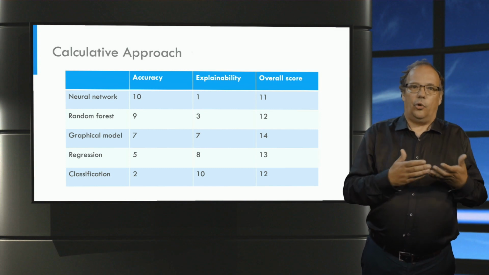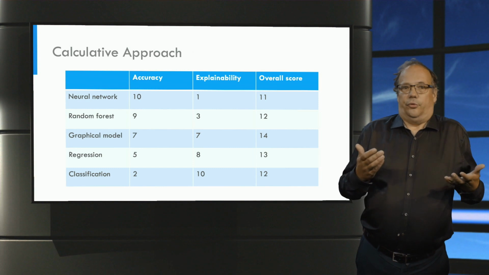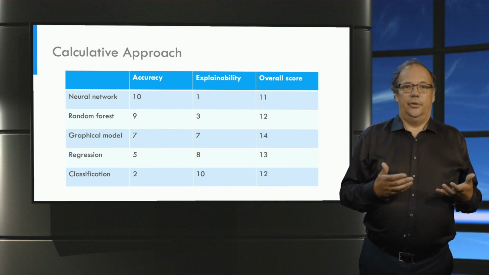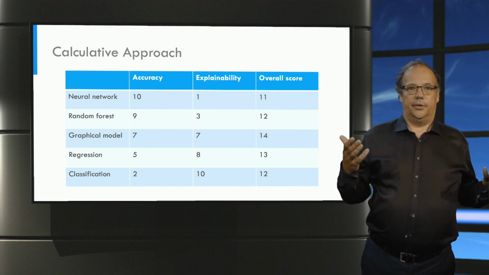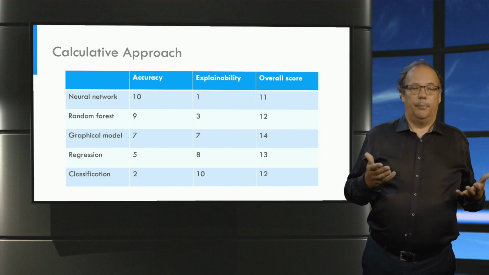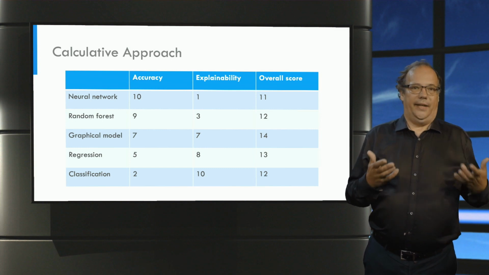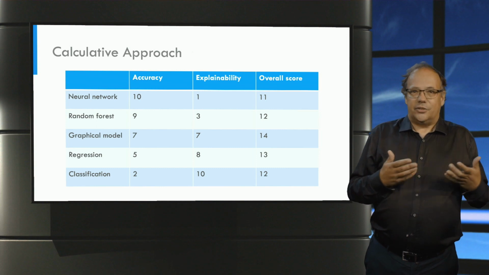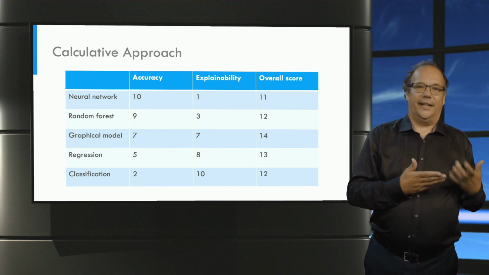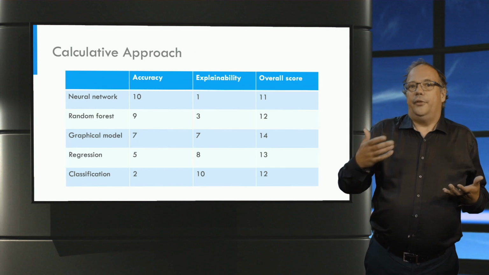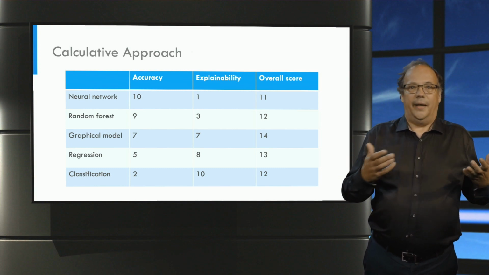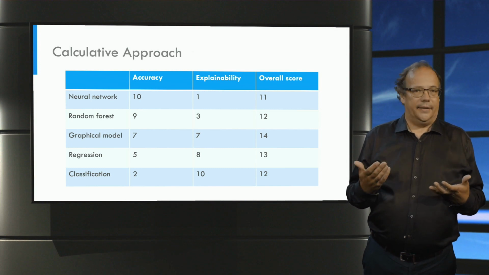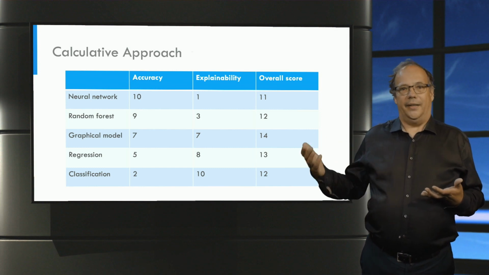How do we determine the score of each alternative? This depends on your own judgment, but people may disagree about this. Another issue is whether the two values are equally important. We might add weights to the values, but again, how do we determine these weights? Another objection against the calculative approach is that sometimes a value cannot be traded off against another. For example, if we use AI in a legal context to make decisions in court, a minimal level of explainability might be required, whatever the accuracy of the algorithm is.